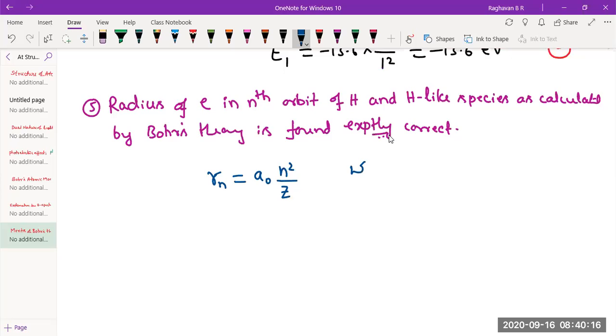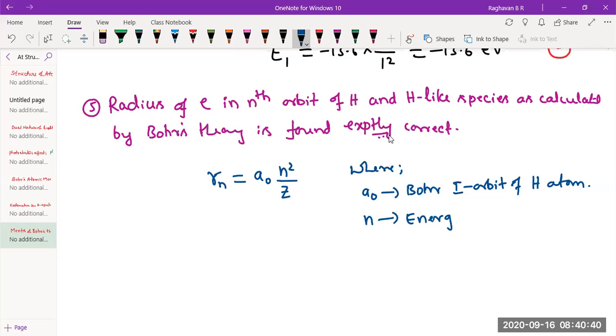Then what is a naught here? Where a naught is Bohr first orbit of hydrogen atom. I'll tell you what is that. Bohr first orbit of hydrogen. N is energy level, as you know. And Z is atomic number.